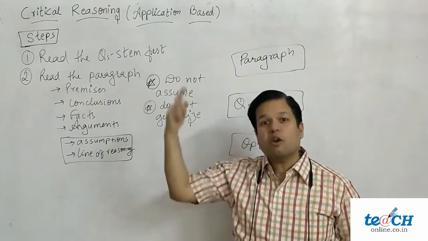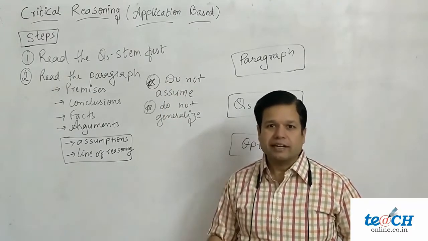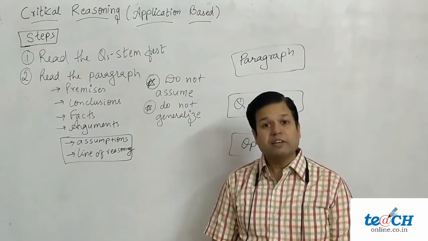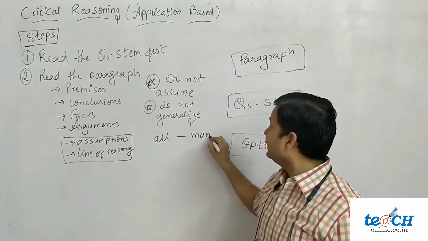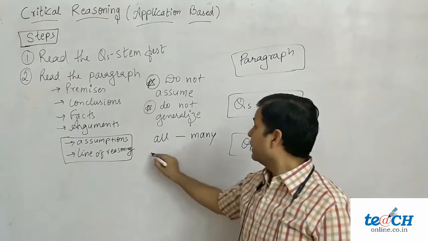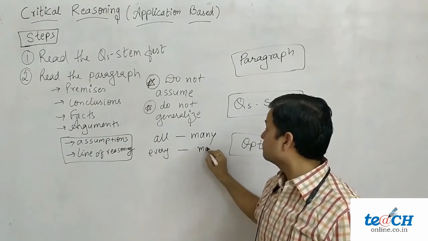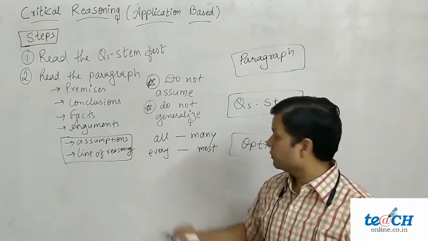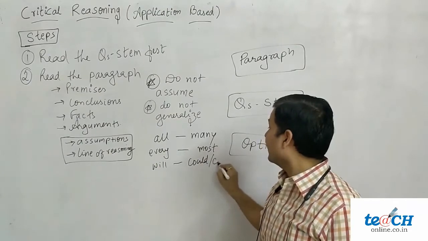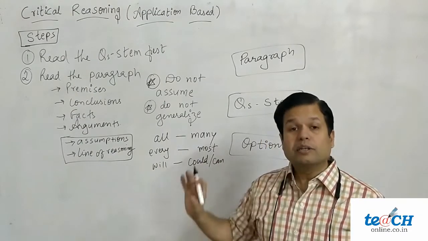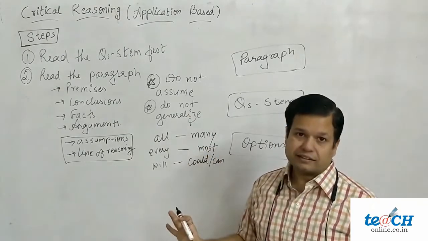It doesn't mean that all of them voted against the minister. So do not generalize. So what did we learn from this? That all is different from many. Every is different from most. Will is different from could or can. So whatever is given is given. Do not assume or do not generalize.